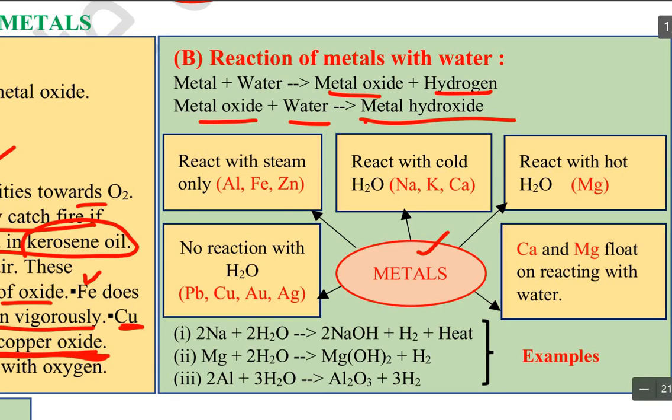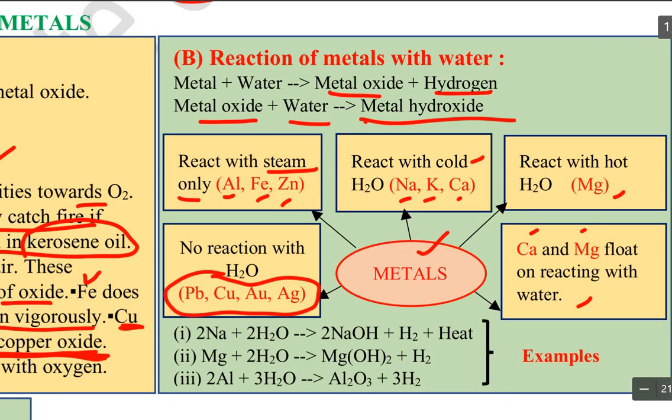Some metals react with steam only, like aluminium, iron, zinc. With cold water, it is sodium, potassium, calcium. With hot water, it is magnesium. There is no reaction with lead, copper, gold and silver. Calcium and magnesium float on reacting with water.